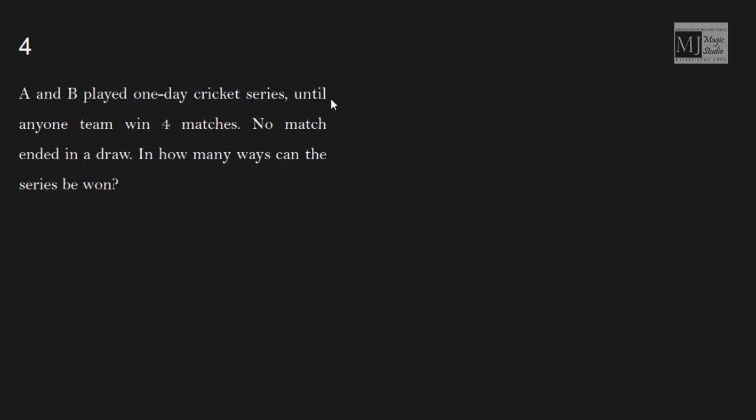Number 4. A and B played a one-day cricket series until any one team wins 4 matches. The point where any team wins the 4th match would be the last match. No match ended in a draw. In how many ways can the series be won? Let me be a member of team A and I am thinking about A only. How can I win? I can win in 4 straight wins.